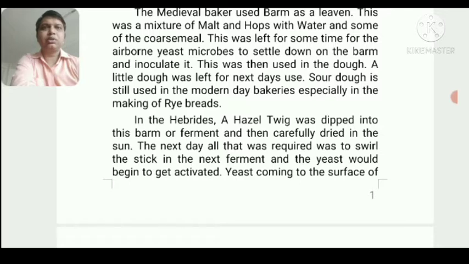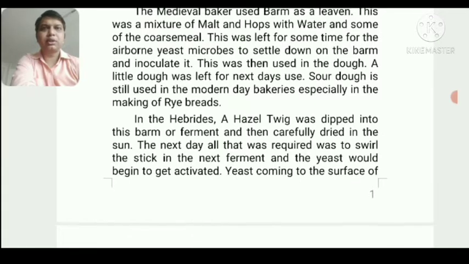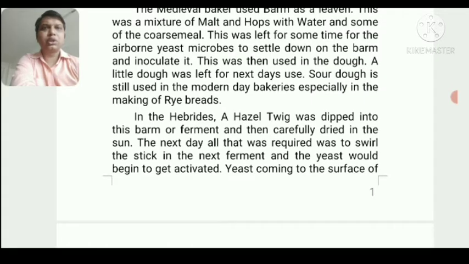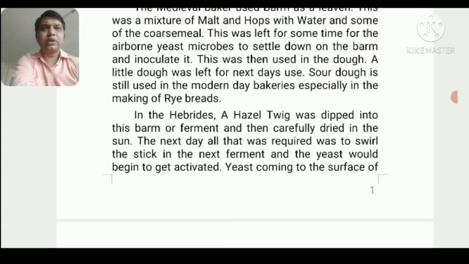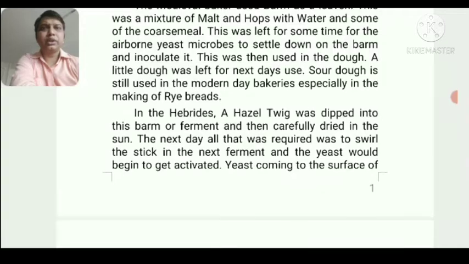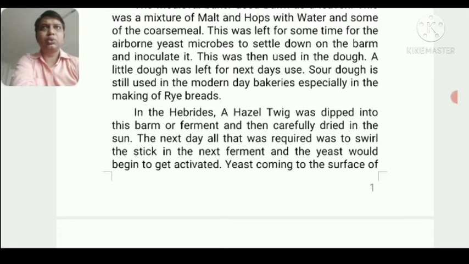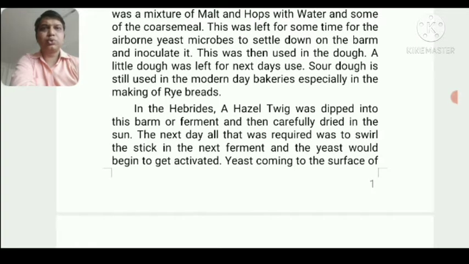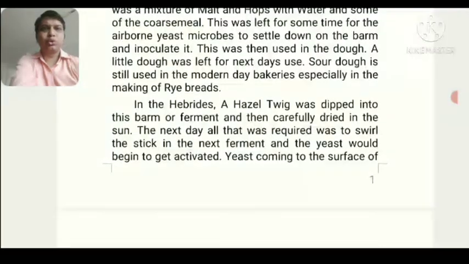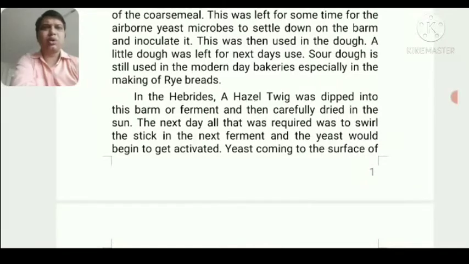But as modernization occurred, civilization changed and upgraded itself, so they started using yeast. They started learning how to calculate and convert the yeast for longer, better use. In some places people still use beer or soda for making dough, so that they can have fermented dough. So this is the old traditional way.